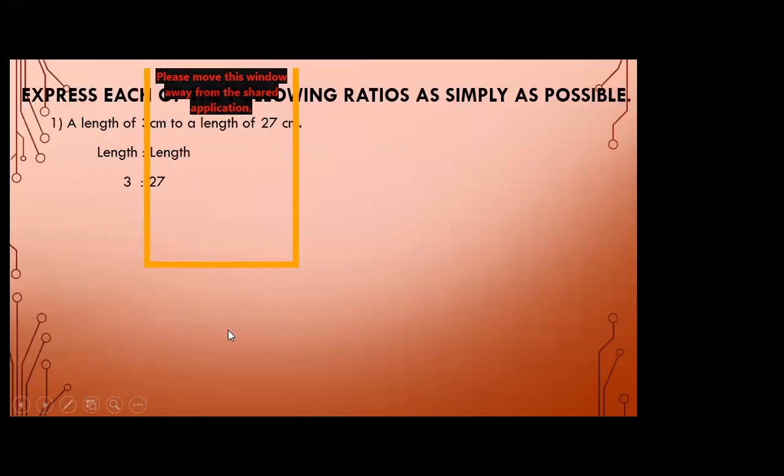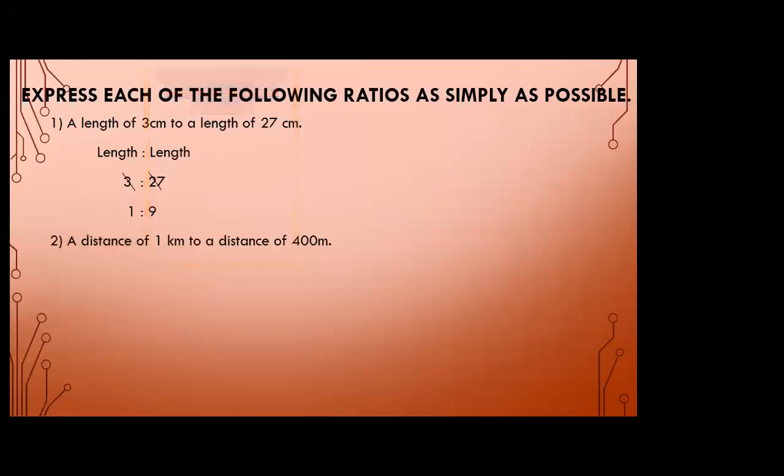Now, the next question is: express each of the following ratios as simply as possible. Here we have to compare the length of 3 centimeter to the length of 27 centimeter. Students, first of all, write down what you want to compare. Here length is compared with length. Is it clear? Here the centimeter and centimeter units are the same, so we can compare easily. There's no need to mention the unit. We get 3 ones are 3, and 3 nines are 27. Clear? Now we cannot simplify it further, so this is our answer.